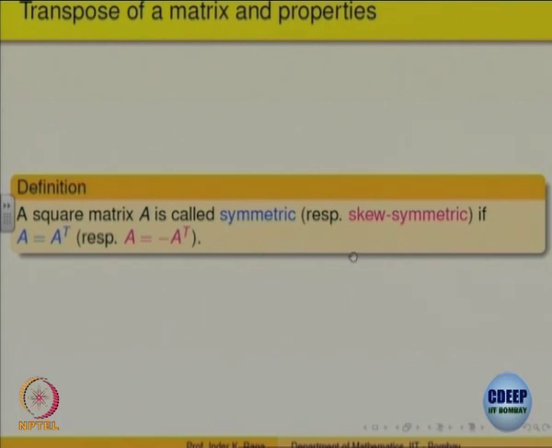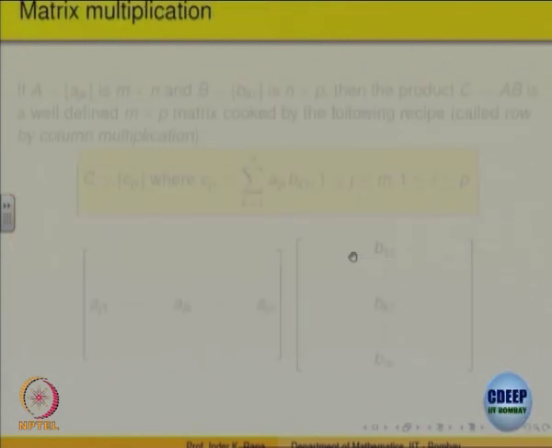Yes, because transpose will change rows to columns. So, if A was M cross N, transpose becomes N cross M, and if they have to be equal, that means M has to be equal to N, otherwise they are not equal by the equality of matrices. So, the concept of symmetric or skew symmetric matrices is defined only for square matrices. Okay.